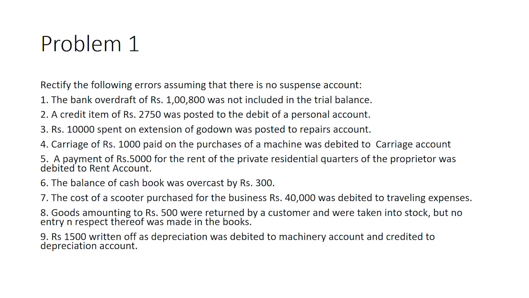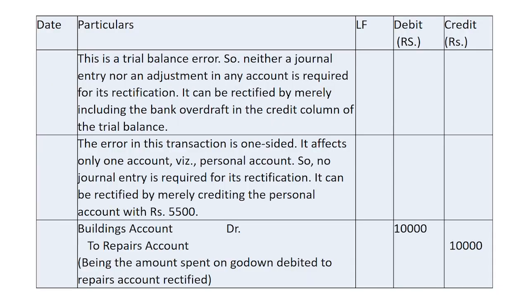Now let us see what we can do with each of these errors. The first error is an error while preparing the trial balance. So there is no problem in the journal entry nor the account. It is only that we have missed recording the bank overdraft balance in the trial balance. So you have to simply add it on the credit side of the trial balance so that we can correct this mistake.